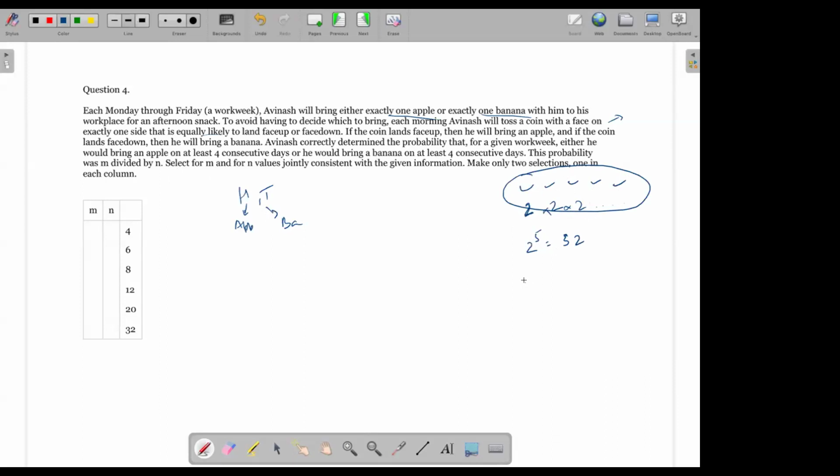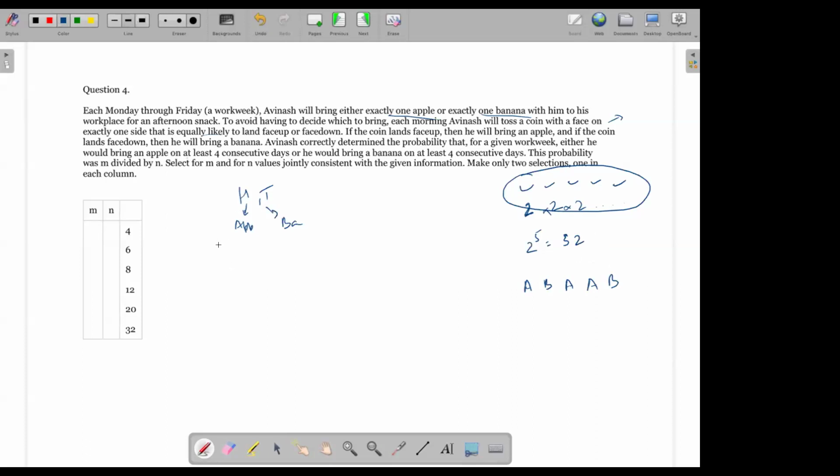I could select an apple on Monday, a banana on Tuesday. I could end up selecting an apple on Wednesday, an apple on Thursday, and a banana on Friday. This is one of the 32 ways, right? Okay, but he found the probability of at least 4 consecutive days of apple.